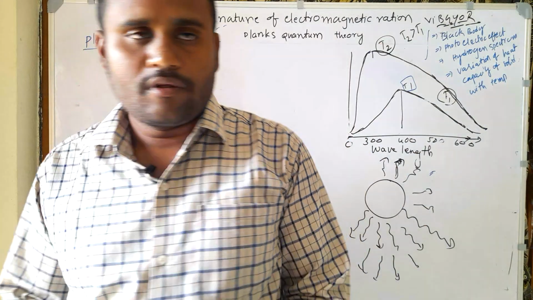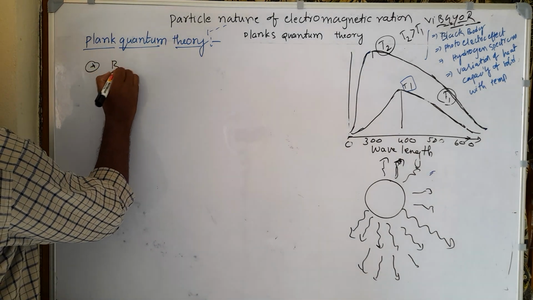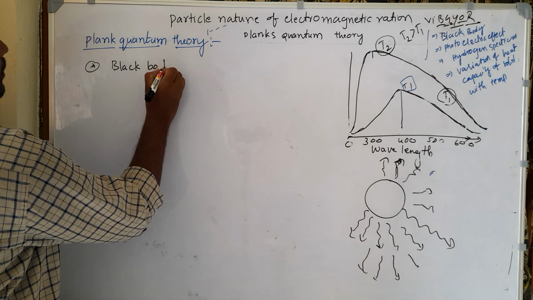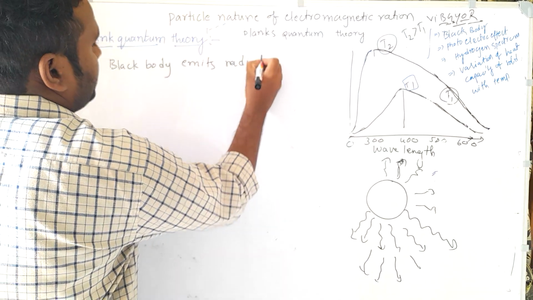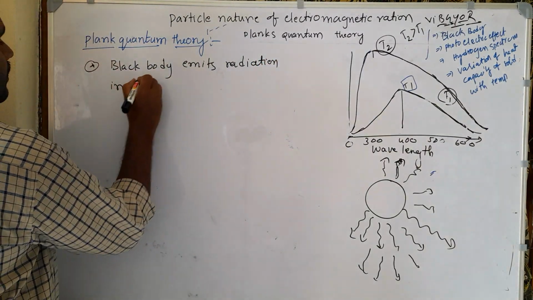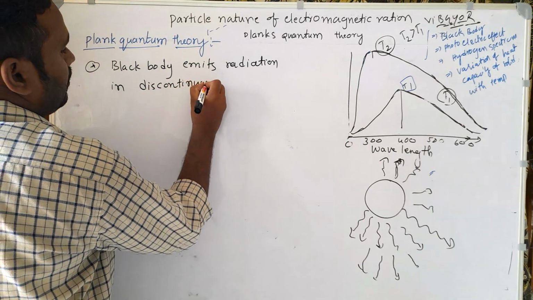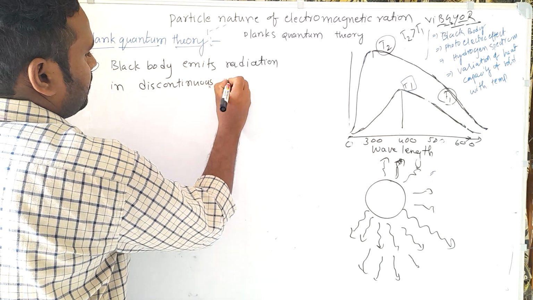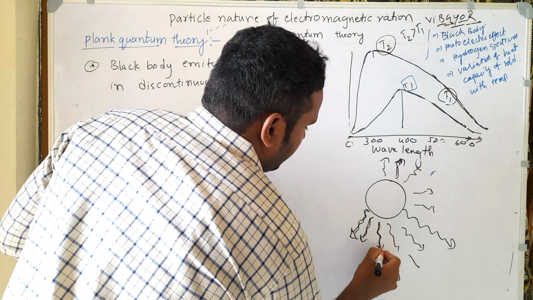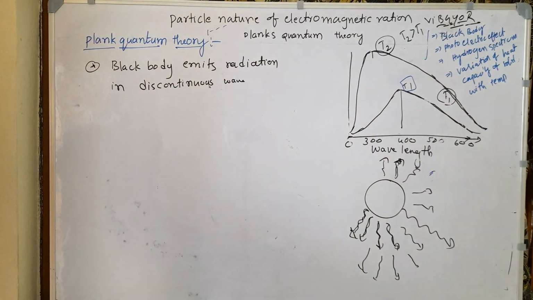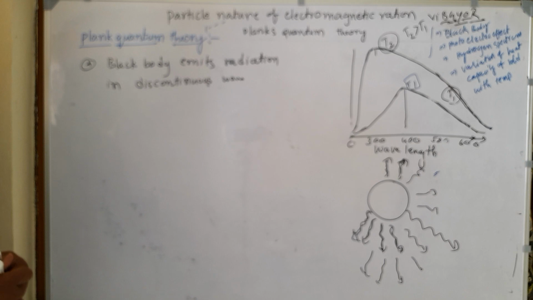Here the black body emits radiation in discontinuous waves, not in a continuous wave. A small discontinuous wave or small particle is called a photon or quantum.